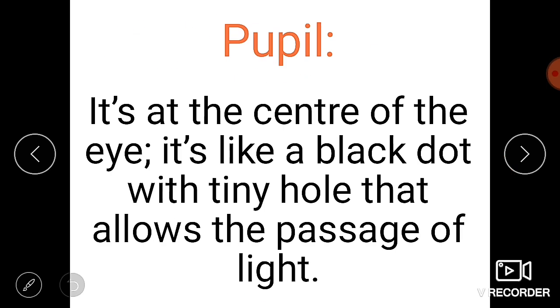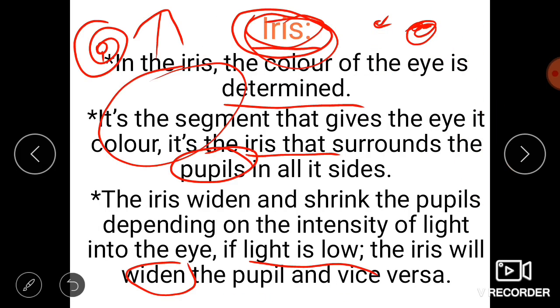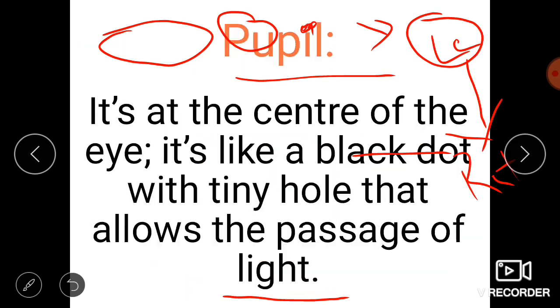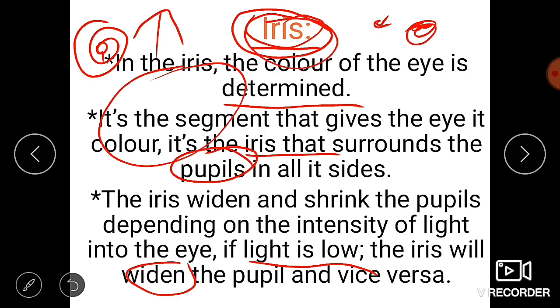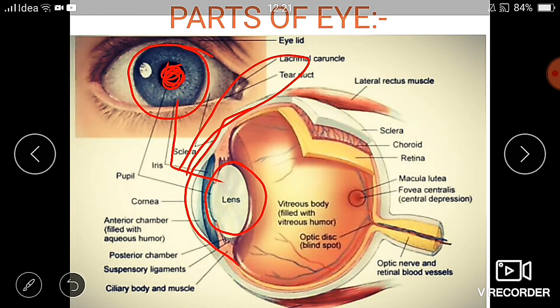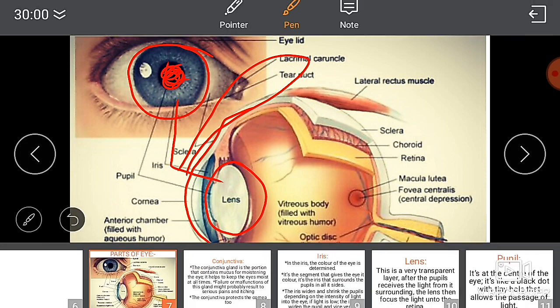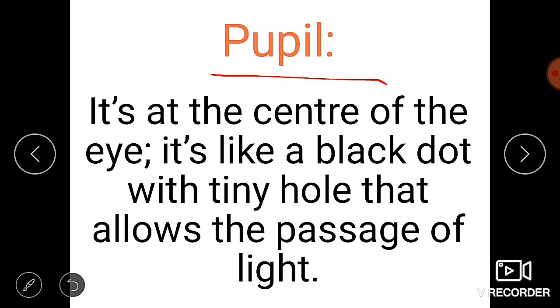Let's see the next part, that is the pupil. The pupil is present next to the iris. After the iris the pupil is present, which is the black color portion. Let's see what is the role played by the pupil. It is the center of the eye.